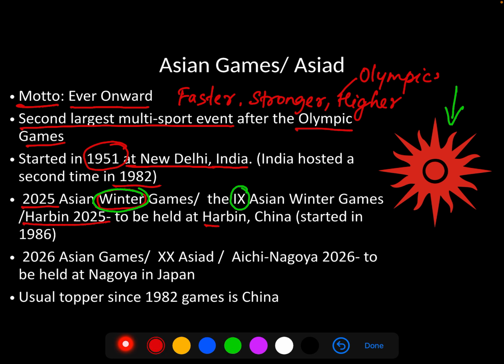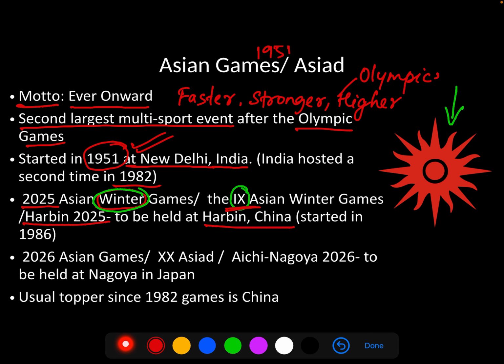This will be held at Harbin in China, and you can see that the ongoing Asian Games is the 19th one. Then how come this is the 9th Asian Winter Games? That's because the Asian Games as such started in the year 1951, as we have shown here, right?